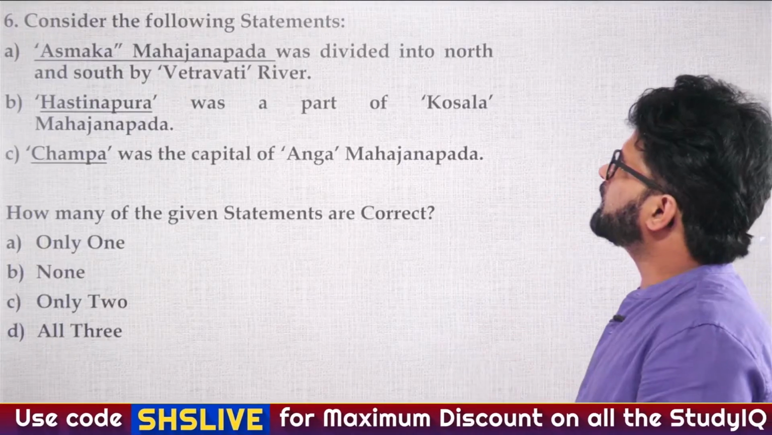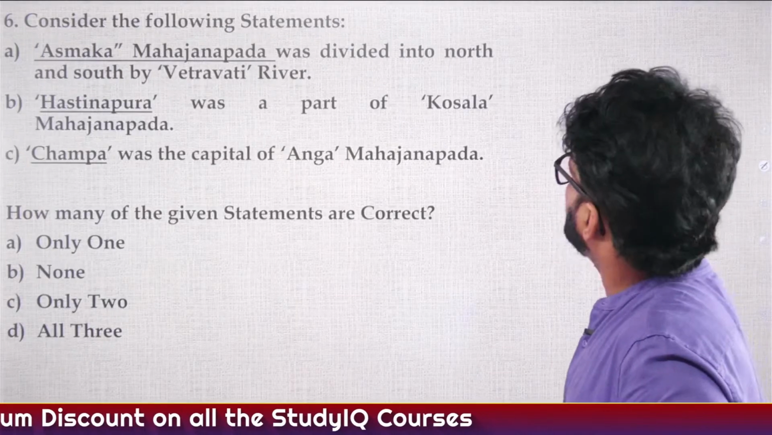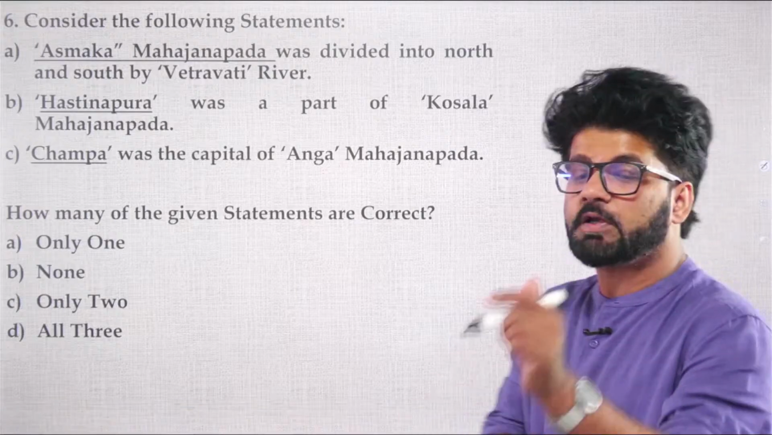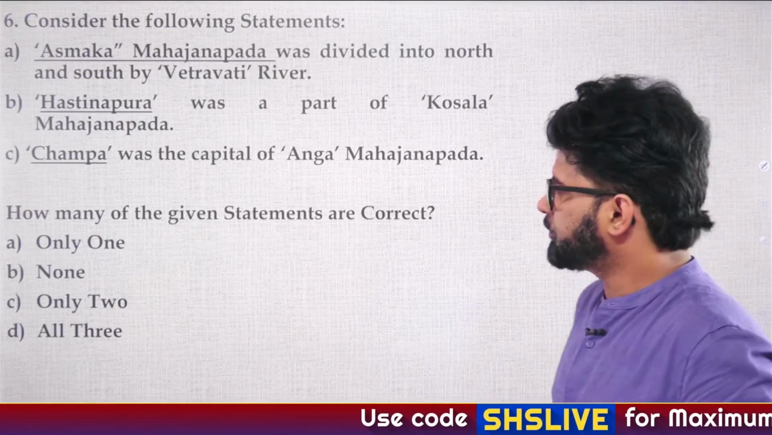Consider the following statements. A. Ashmaka Mahajanpad was divided into north and south by the Vetravati river. B. Hastinapur was a part of Kaushal Mahajanpad. C. Champa was the capital of Anga Mahajanpad. How many of the given statements are correct? A. Only one, B. None, C. Only two, D. All three.